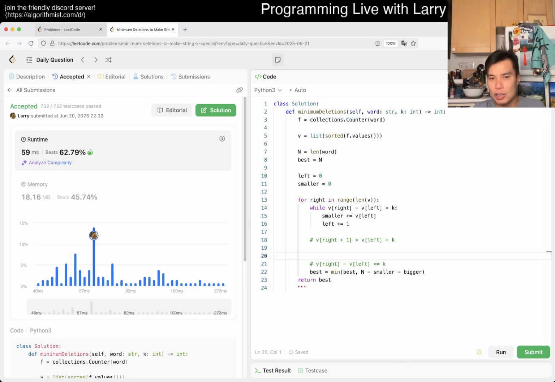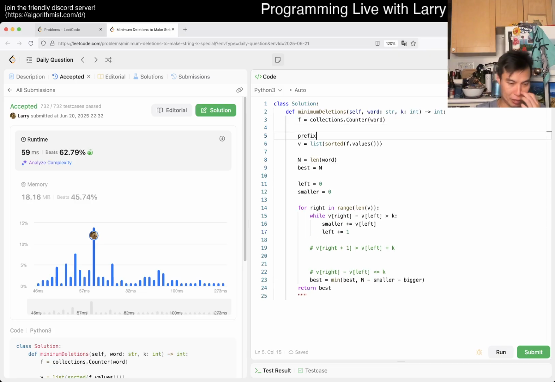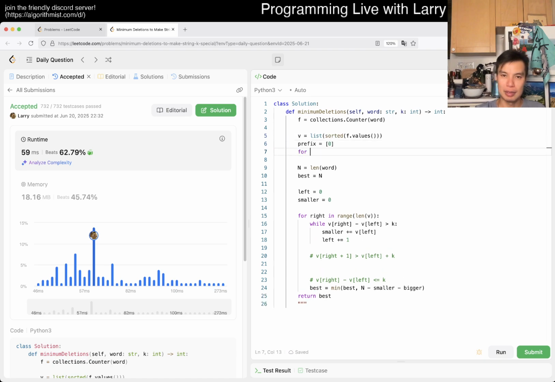But anyway, with that in mind, now we want to do a prefix sum on V. So we want to say prefix sum on V. Naming things is hard. I just got X.